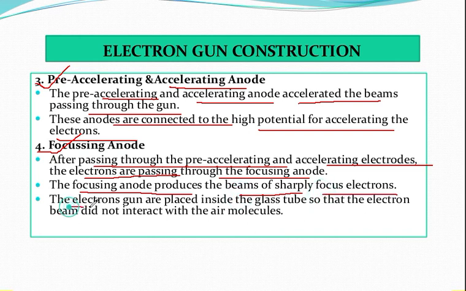Now the electron gun is placed inside a glass tube so that the electron beam does not interact with the air molecules. Because if it interacts with the air molecules, the energy will drop there. So the intensity of heat that is required for machining purposes would not be possible to obtain. So now let's come to the conclusion.